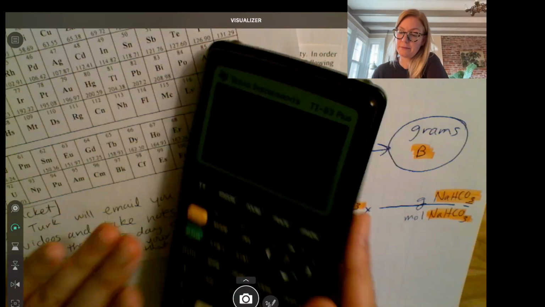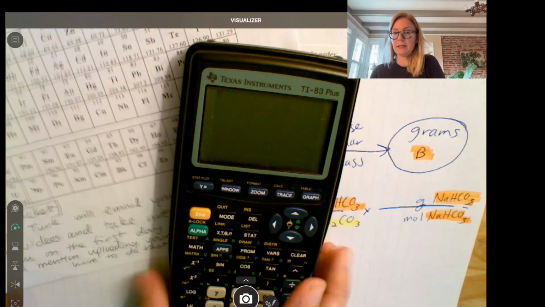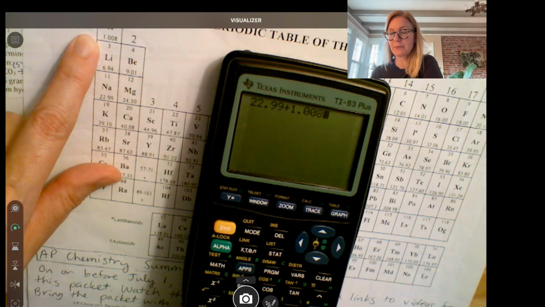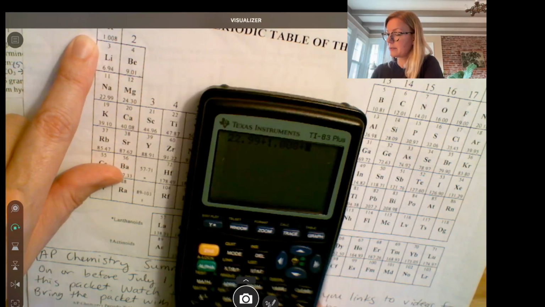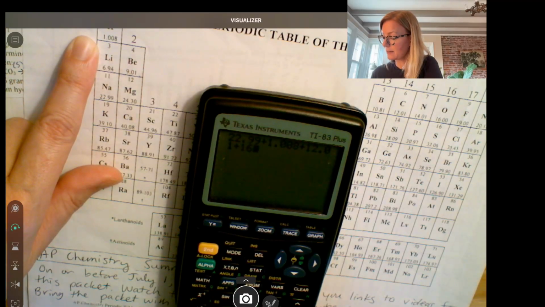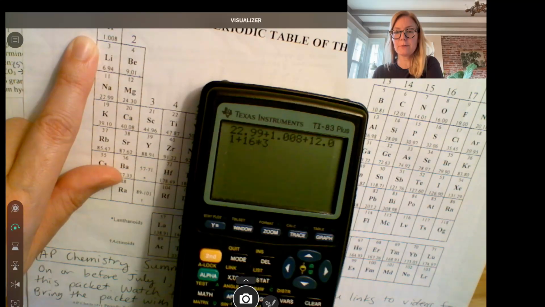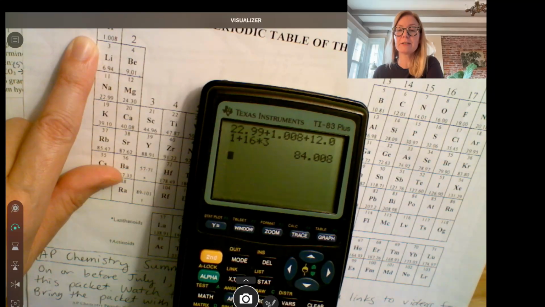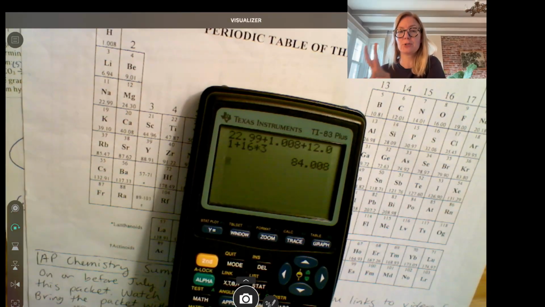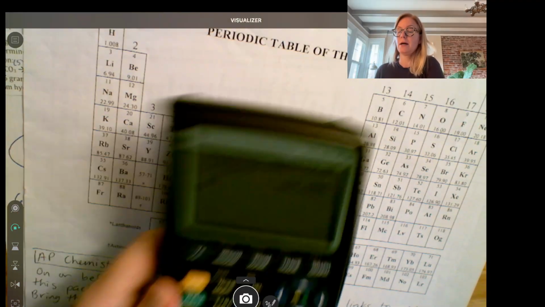So take your periodic table, NaHCO3. So Na is 22.99 plus 1.008, because that's H, plus 12.01, plus oxygen is 16 times 3, because there's 3 oxygens in that formula, and you get 84. We're going to round that to 84.01. Okay, always round your molar masses from the periodic table to 2 digits after the decimal.